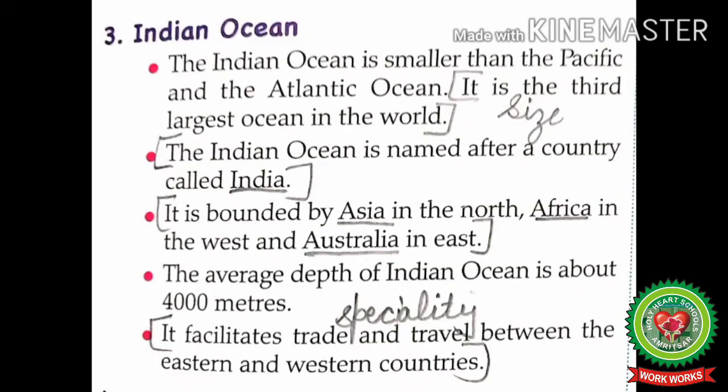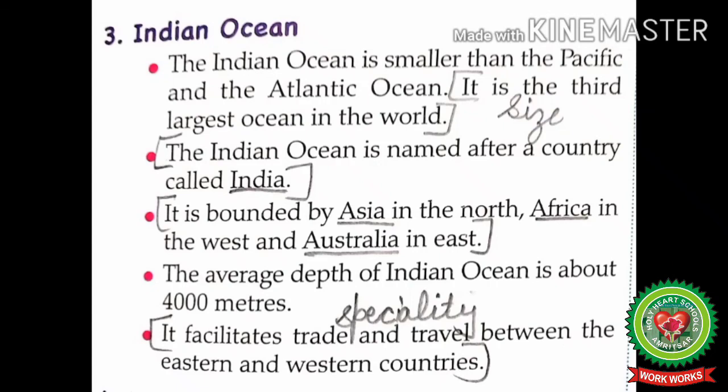Now students, third ocean we have Indian Ocean. The Indian Ocean is smaller than the Pacific and the Atlantic Ocean. It is the third largest ocean in the world. Students, mark this line. This is the size of the Indian Ocean. Next, the Indian Ocean is named after a country called India. Student, it is the only ocean which is named after India.